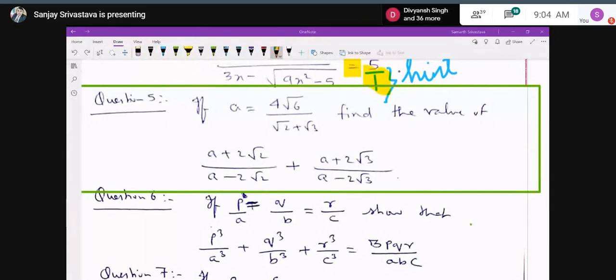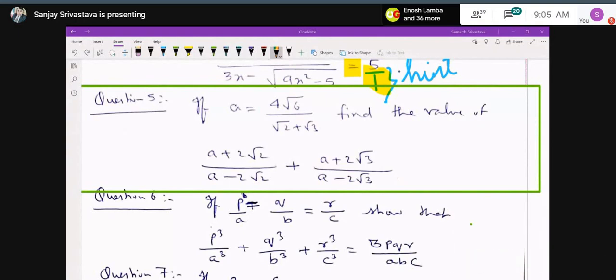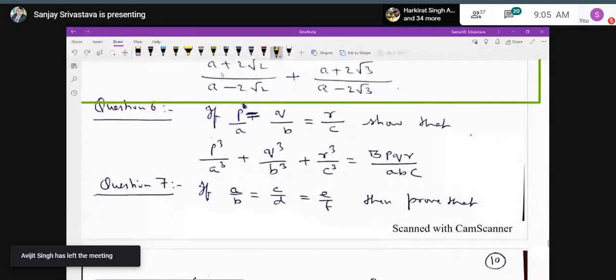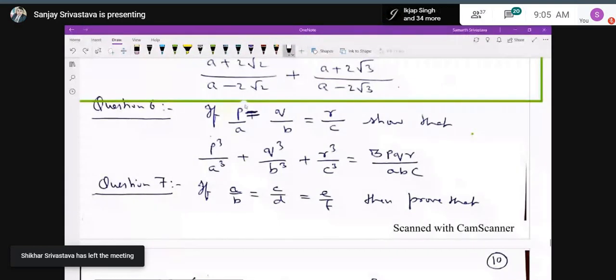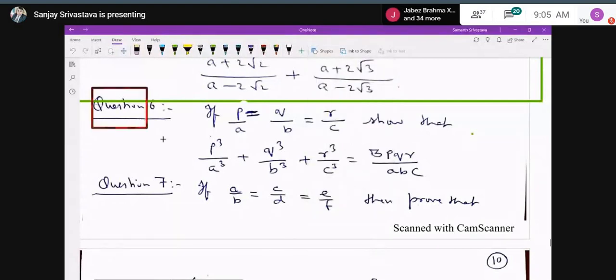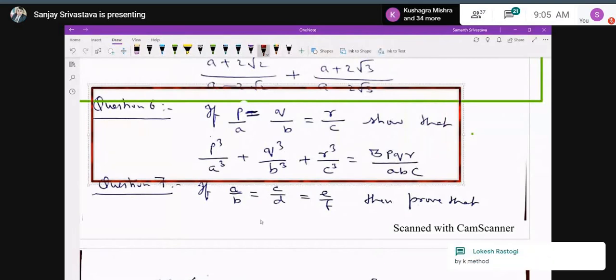Very nice. Now question number 6. If P upon A is equal to Q upon B is equal to R upon C, then show that P cube upon A cube plus Q cube upon B cube plus R cube upon C cube is equal to 3PQR upon ABC. You can do this sum by any method, by K method or by using the properties of proportion. Okay. Then question number 7.